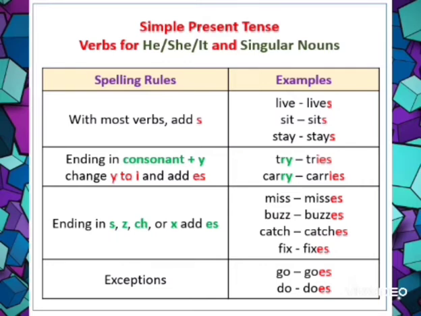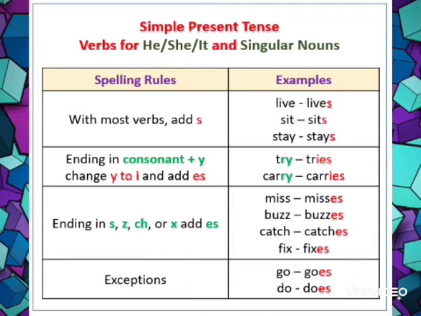Spelling rules. With most verbs add s. Yes, like play, leave. Leave will become leaves if your subject is third person singular number like he, she, it, or any name. Sit will become sits. Stay will become stays.